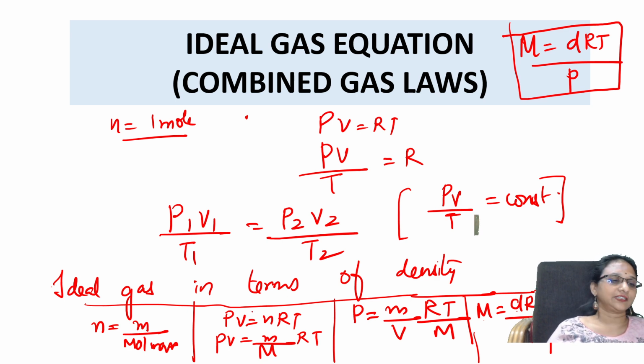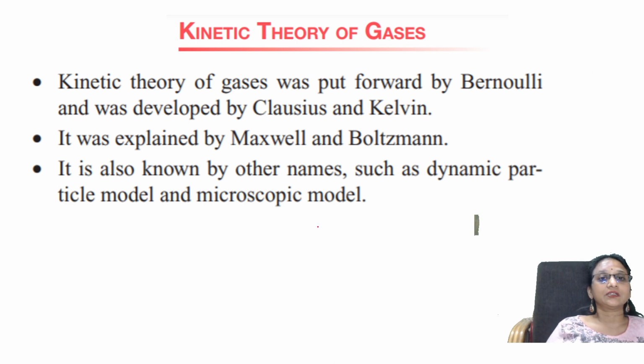Got it, students? Yes. Now let us learn the last topic, kinetic theory of gases, in terms of ideal gas and real gas. Kinetic theory was proposed by Bernoulli, developed by Clausius and Kelvin, and explained by Maxwell and Boltzmann. It is also called the dynamic particle method, a microscopic model.